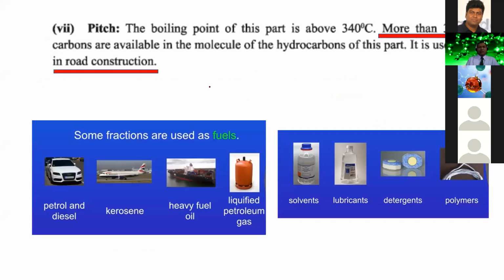The last part, when the number of carbons is more than 30, is a very highly viscous substance, and that is known as pitch. And pitch is used for road construction.